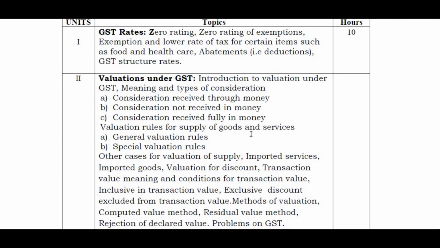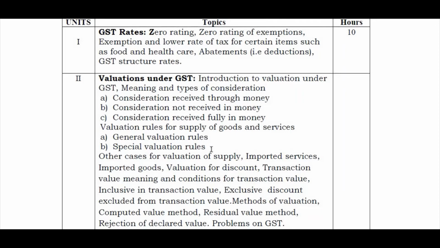So consideration received with money and in kind, that is what they had to say here. And then valuation rules for supply of goods and services. About this consideration they have given the definition clearly in the GST Act, and we are also going to learn the transaction value, which is Section 15 of the CGST Act. And then valuation rules. Every Act is also followed by rules. For valuation of supply of goods and services, we are going to learn general valuation rules and special valuation rules. The general valuation rule is nothing but your transaction value, Section 15. The special valuation rule is the rule book which is given with the Act. That is what we are going to learn.